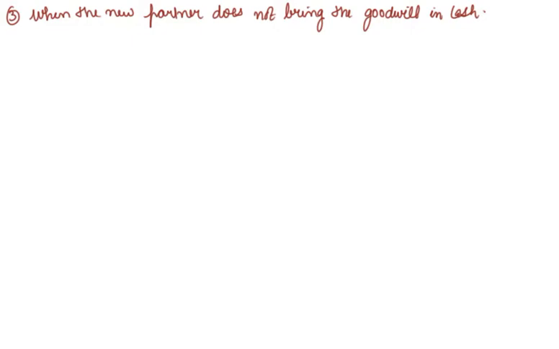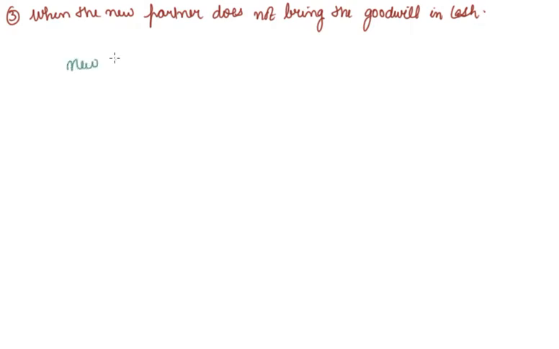So at the time of admission, goodwill account cannot be raised in the books of the firm because it will be non-purchased goodwill. When the goodwill of the firm is evaluated and the new partner does not bring his share of goodwill in cash, goodwill should be adjusted through partners' capital accounts. For this purpose, the new partner's current account is debited with his share of goodwill and the old partners' capital accounts are credited in their sacrificing ratio.